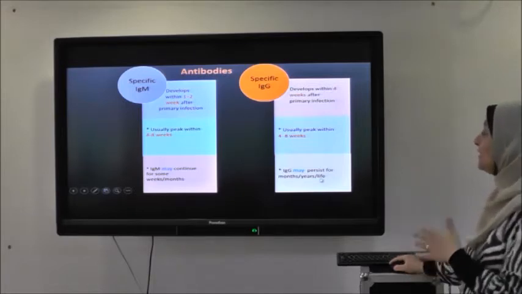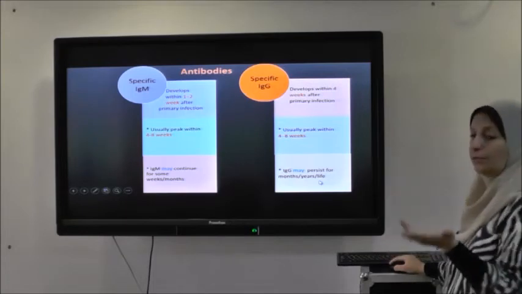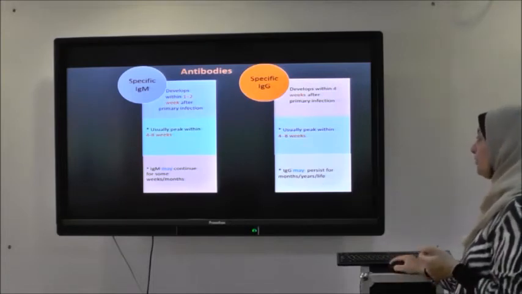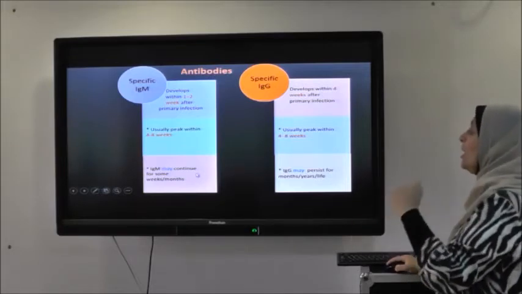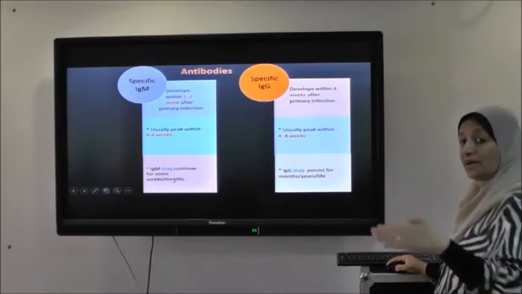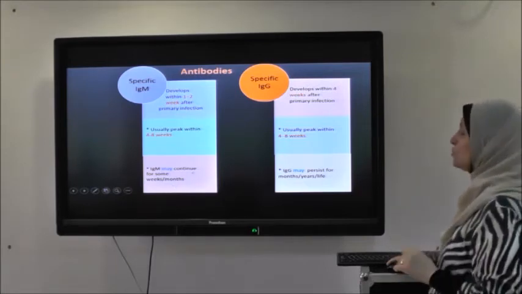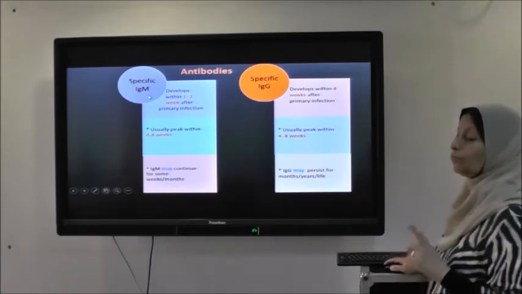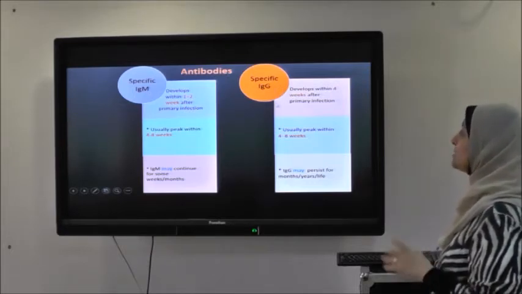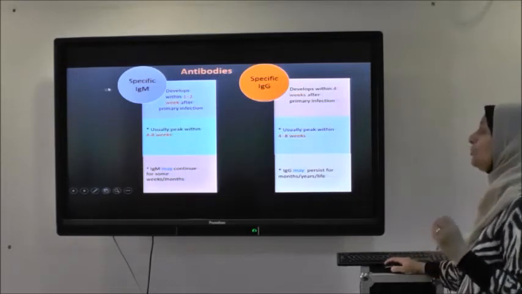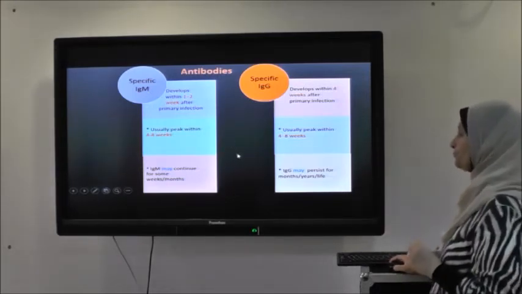So it can't differentiate between a primary infection and a chronic infection. But IgM, after its peak, starts to decline over weeks and months, then becomes negative completely, within a maximum of 1 year. So it is very important in the diagnosis of acute toxoplasmosis infection. Both IgG and IgM are important, and the most important is the IgM because it indicates acute infection.